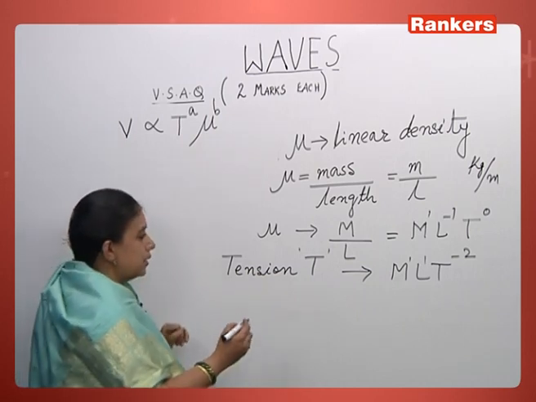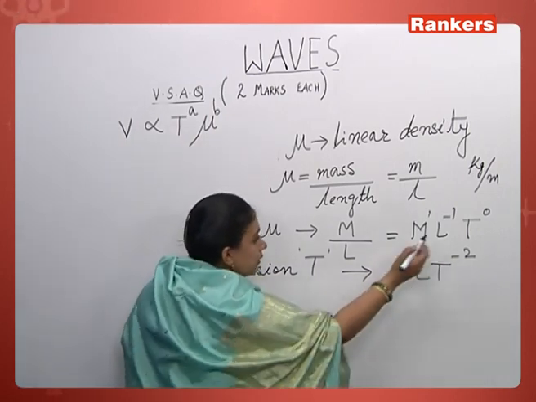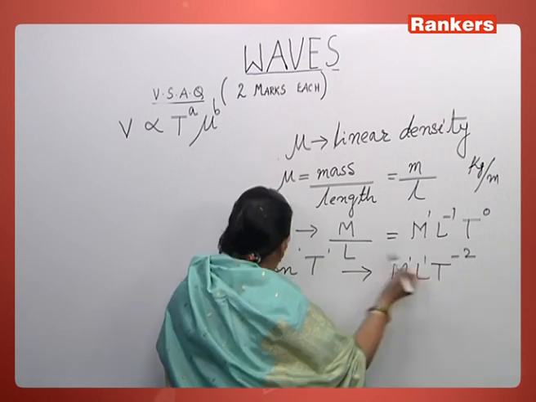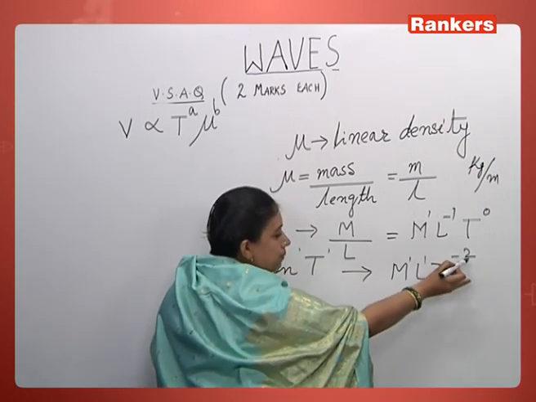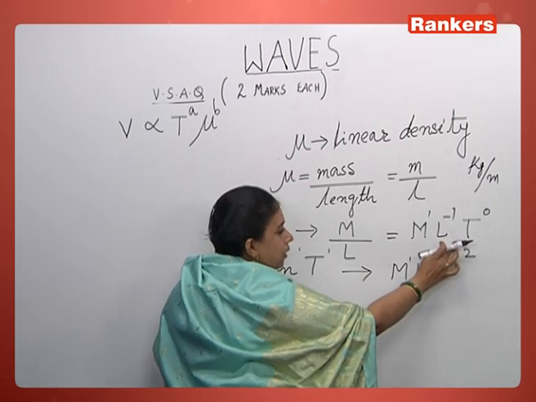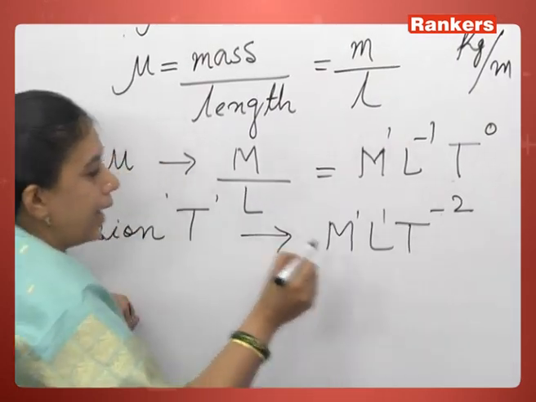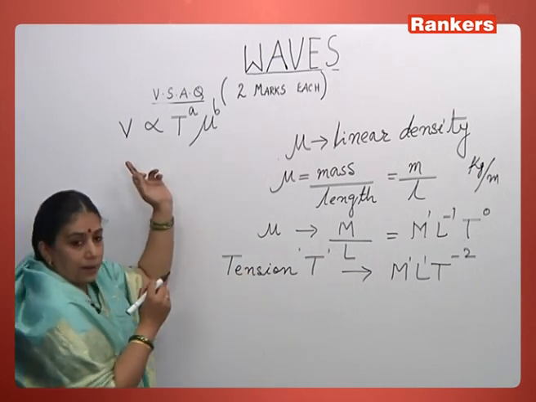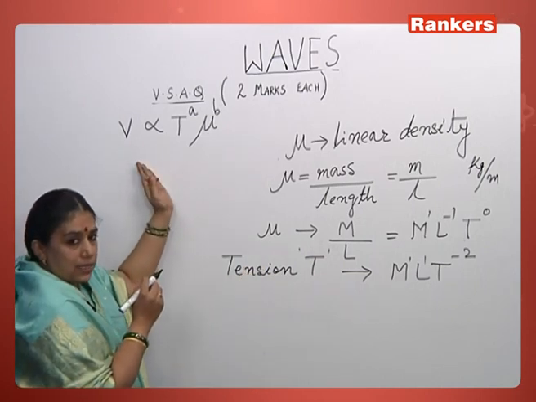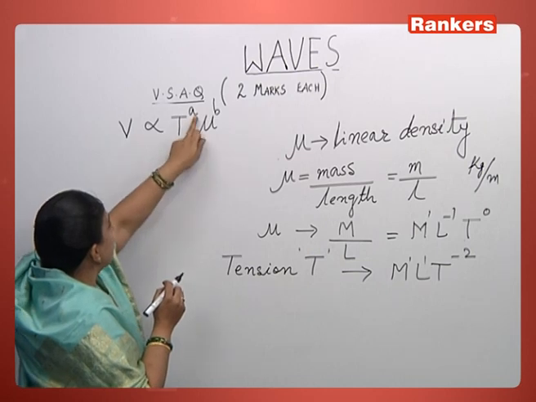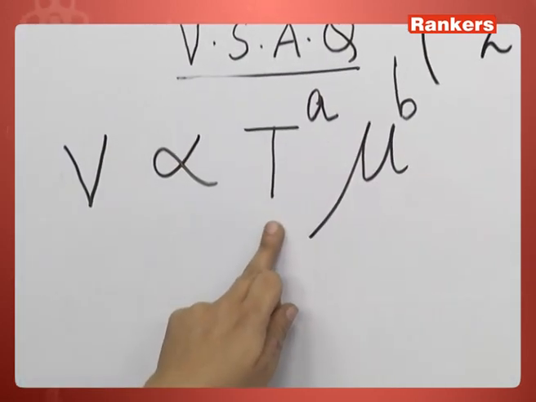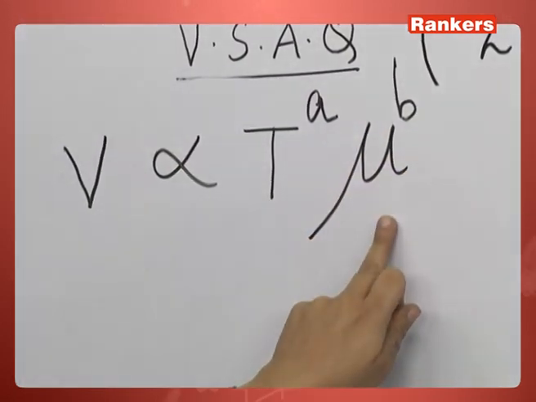For example, if I take the dimension of time in tension, how much is the dimension? Minus 2. So minus 2 is the power. This we call dimensions. But when I talk about this whole thing, it's called the dimensional formula. So let us say the velocity of the transverse wave is directly proportional to A dimensions of the tension and B dimensions of linear density.